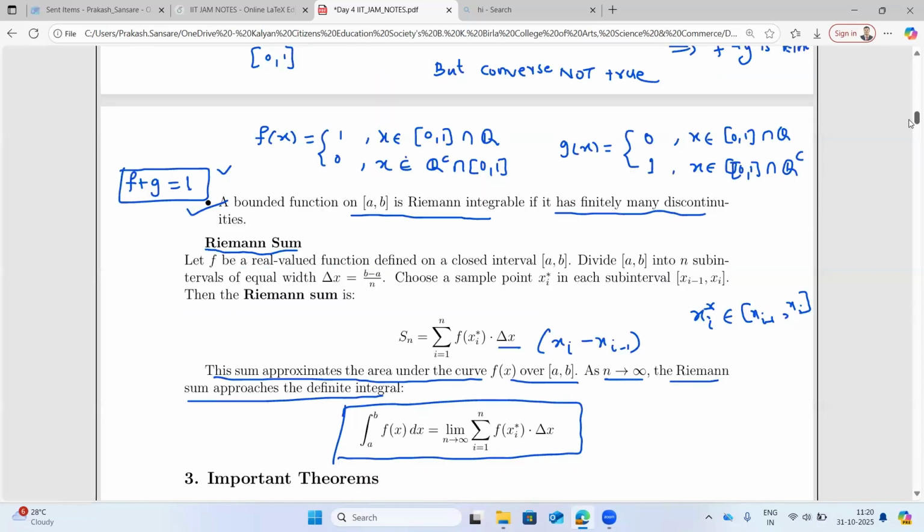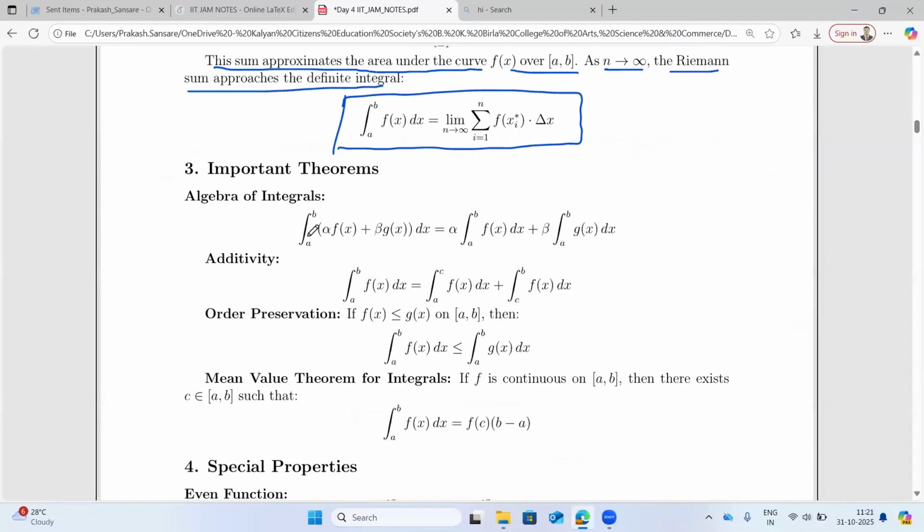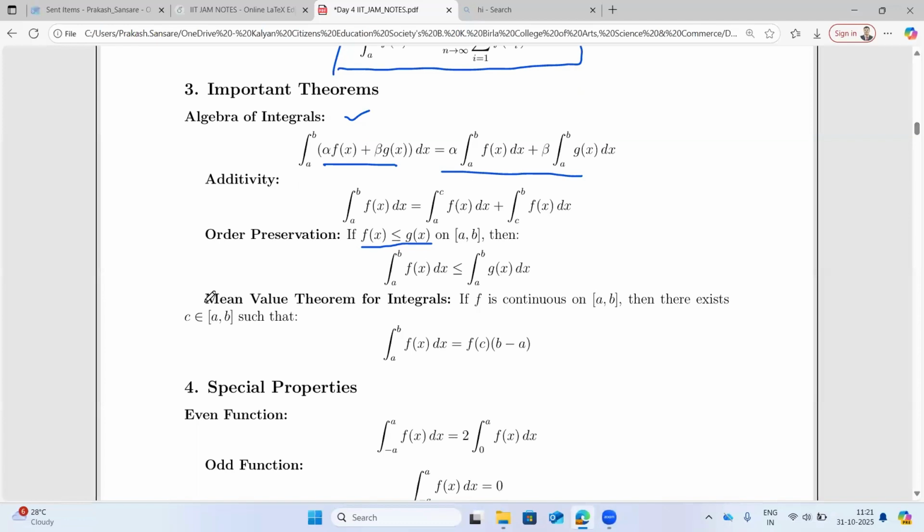And then these are the theorems which we will assume: the algebra of integrals, if f is R integrable, then, yeah, algebra, we have seen this already. Then the additive property. You can definitely insert a point c between a and b. If f is Riemann integrable over a to b, and if c is a point between a and b, then it is Riemann integrable from a to c and c to b. Then order preservance: if f is less than or equal to g, then the integral also preserves this. And then the mean value theorem for integrals.